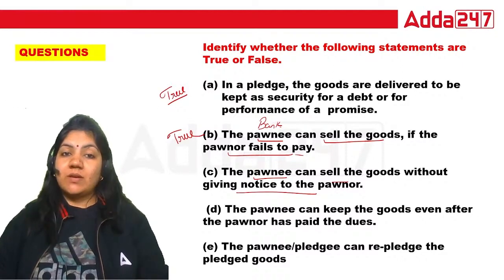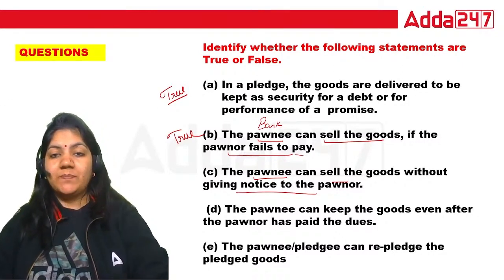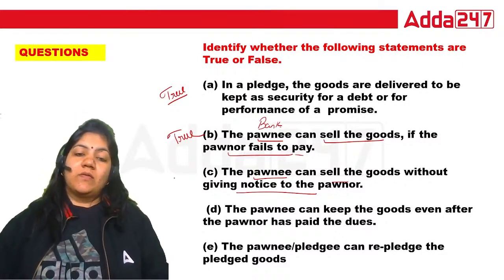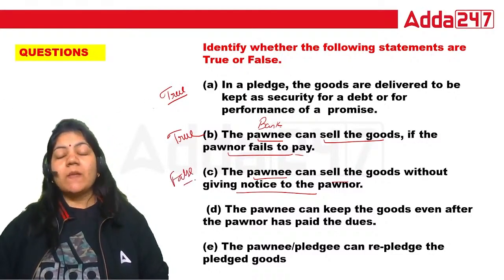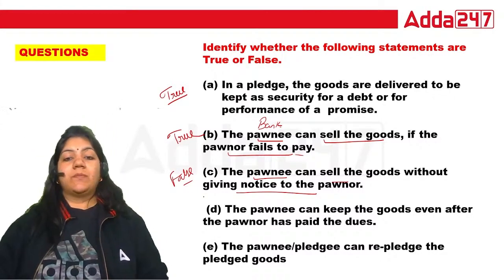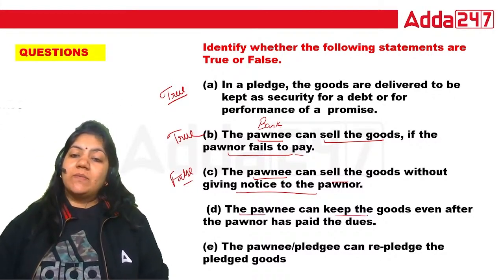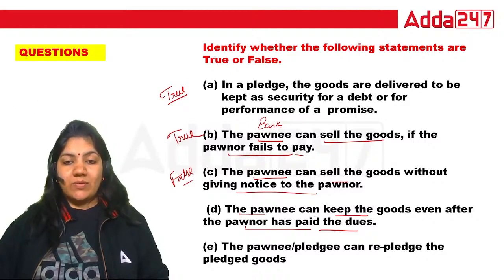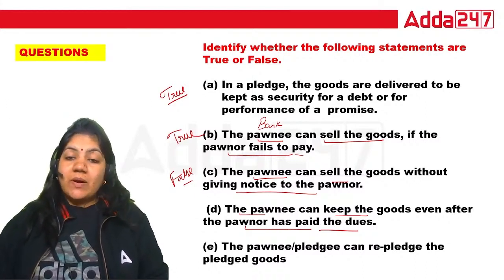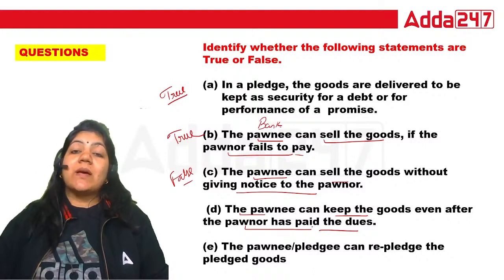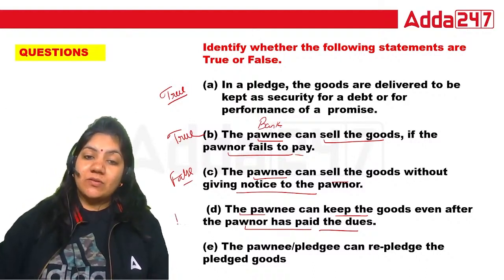So class, in this case, the answer is absolutely false. The pawnee can sell the goods. This is false because notice should be given to the pawner. Pawnee can keep the goods even after pawner has paid the dues. So if the pawner has already paid the dues, why can the pawnee keep the goods? The answer is absolutely wrong. That is false.